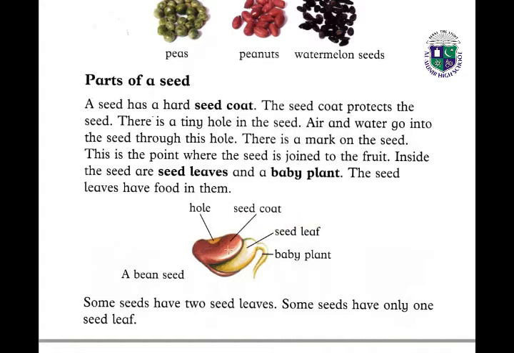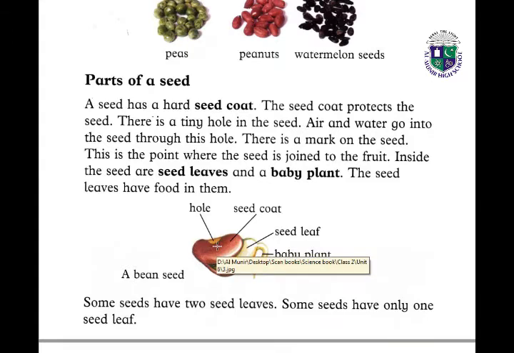You can see a seed has a hard seed coat. This is the hard seed coat. You can see the picture of the parts of a seed. A seed has a hard seed coat, and the seed coat protects the seed. And there is a tiny hole. You can see this is the yellow part of this picture. This is a tiny hole in the seed, and air and water go into the seed through this hole.